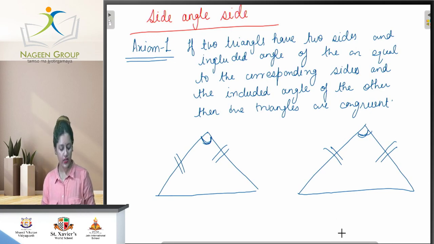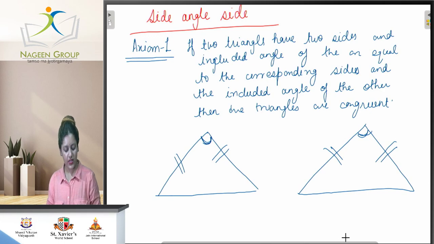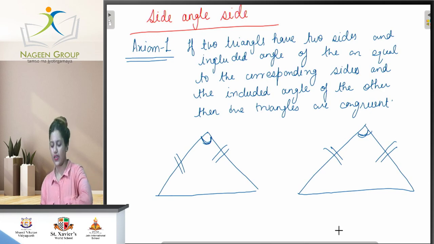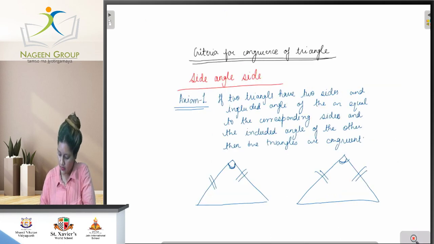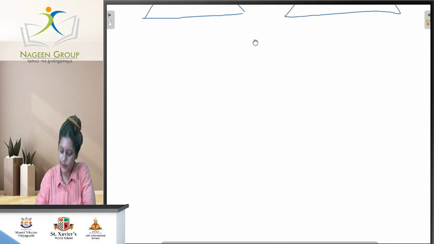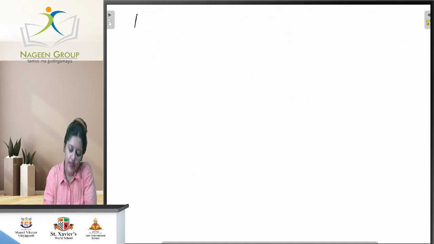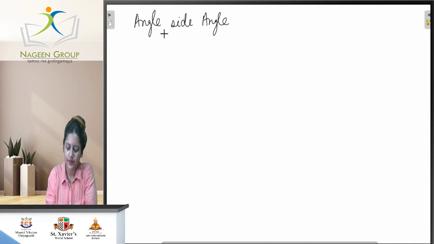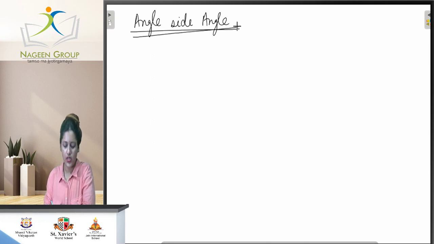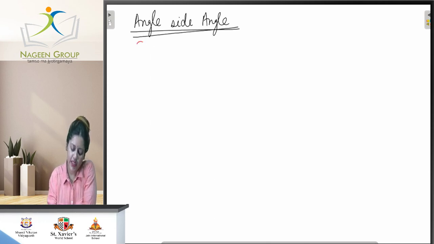The next one is the ASA property, angle side angle. This is a theorem, that's why there is a proof of it. We can prove it.